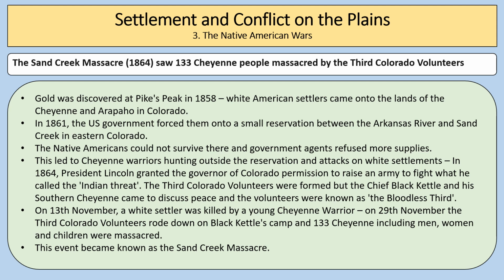So the Sand Creek Massacre of 1864 saw 133 Cheyenne people massacred by the 3rd Colorado Volunteers. Now, we already know that gold was discovered at Pikes Peak in 1858 when white American settlers came onto the lands of the Cheyenne and Arapaho in Colorado.